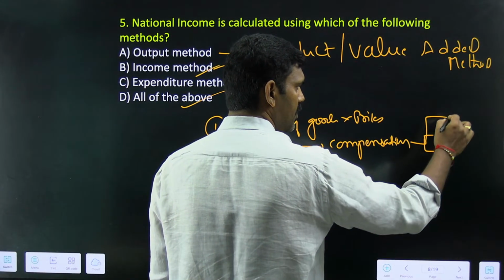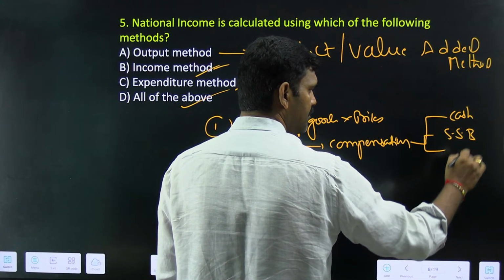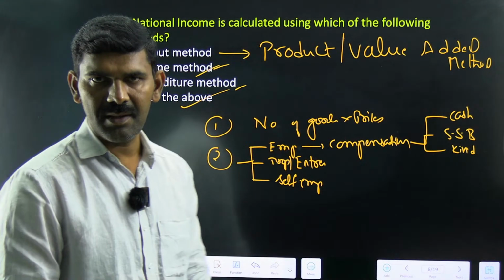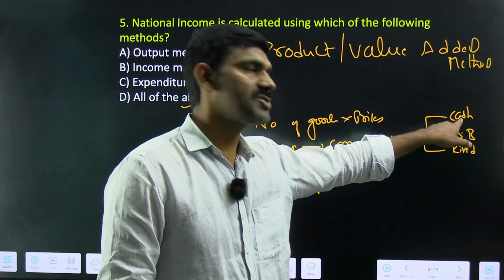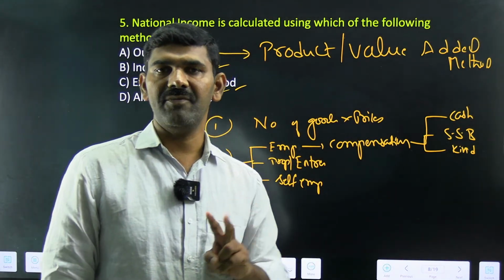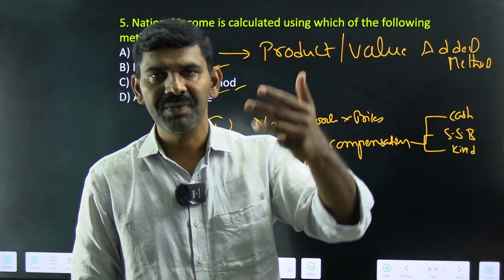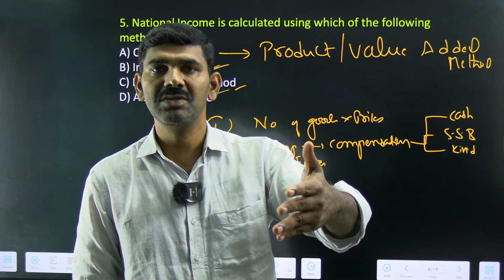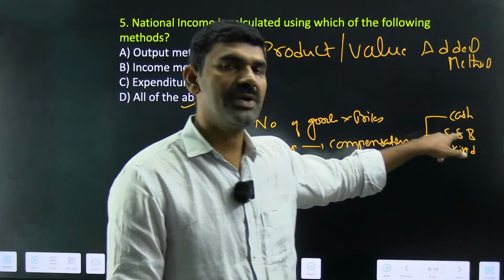Compensation to employees is again of three types. One is the cash component. The second is social security benefits. The third is in the form of kind. When a person is working in any company, at the end of the month they will get some salary. That is the cash component. Second, social security benefits. That person will get life insurance, health insurance, gratuity, PF, Provident Fund contribution, and some contribution towards the pension fund. All these contributions are also part of the salary. That's called social security benefits.